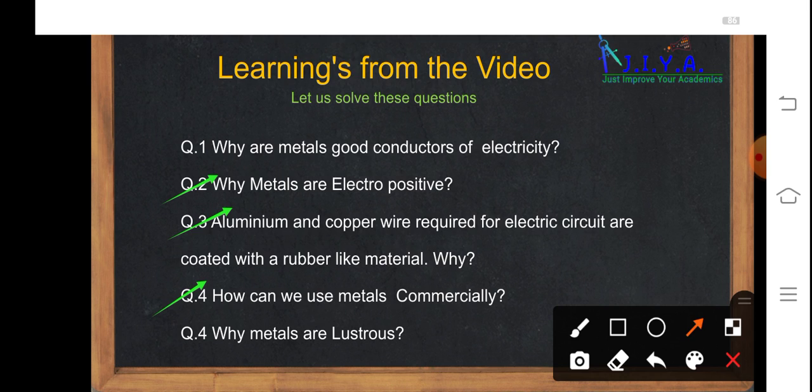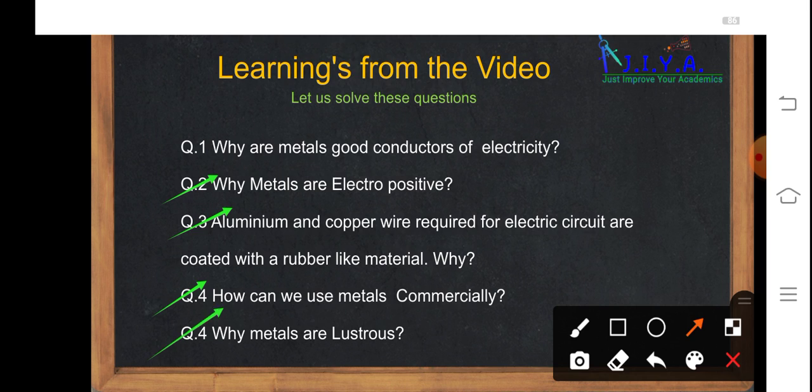Now, how can we use metals commercially? As we know that metals are good conductors, so we can use them commercially for the conduction of electricity. As we know that metals are malleable, so we can use them for making sheets. As we know that metals are ductile, we can use them commercially for making wires. So metals can be used commercially for many purposes.